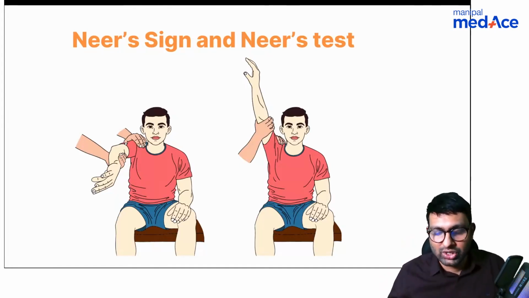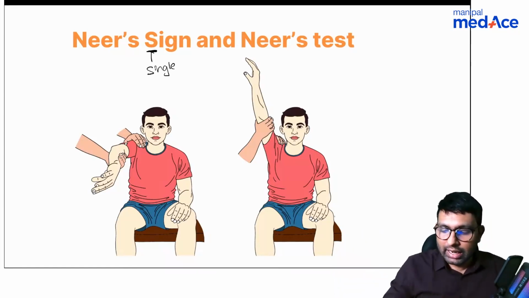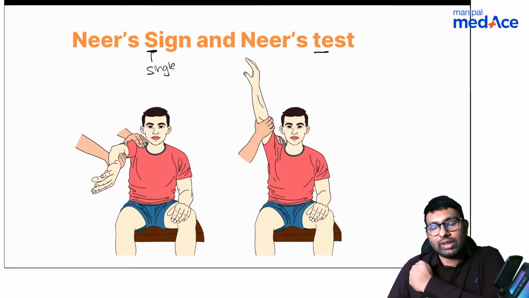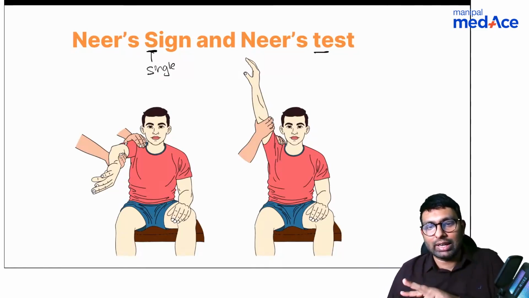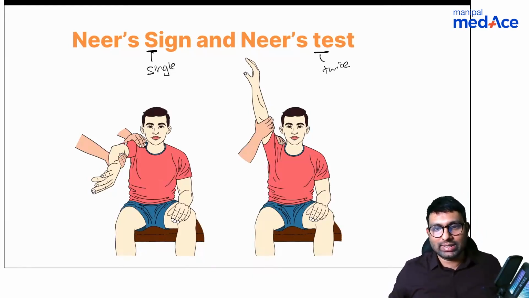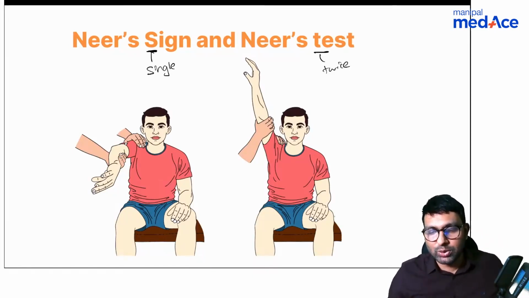How will you be able to differentiate? See, Neer's sign stands for S. So only a single test is done here, that is, you do this internal rotation. In Neer's test, you do this internal rotation, you elicit pain, and after that you give an injection and then test again, the pain will get better. That is Neer's test, where you do the movement twice. Okay, so this is Neer's sign and Neer's test, both are done for impingement syndrome.